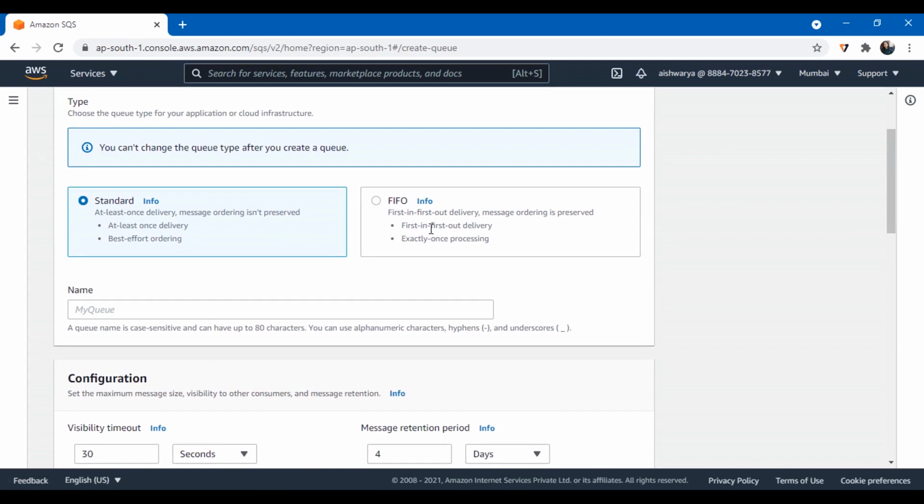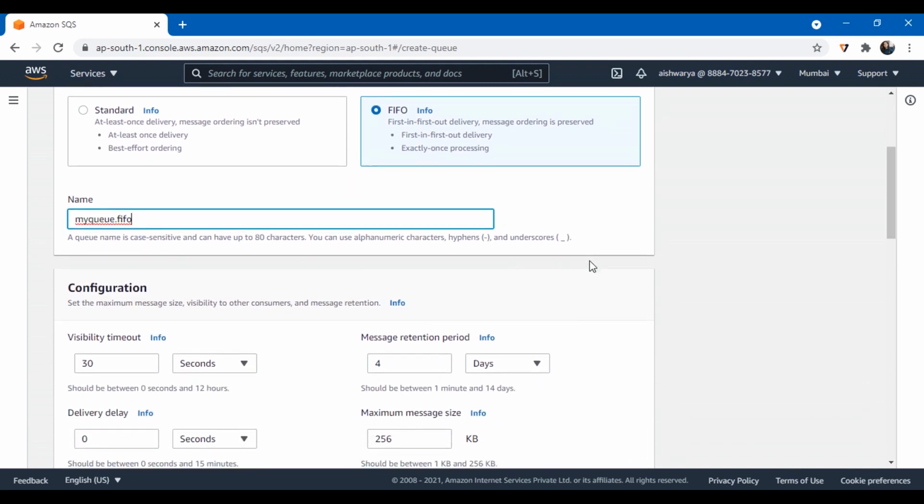So there are two types of queues. You can select any one type from the Standard and the FIFO queue. For now, let's select the FIFO queue, and to create a FIFO queue, we have to give the extension .FIFO. So I have given the name myqueue.FIFO to my queue.